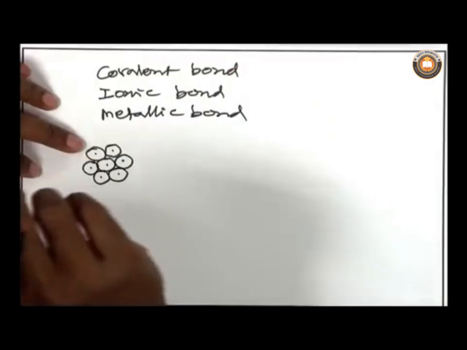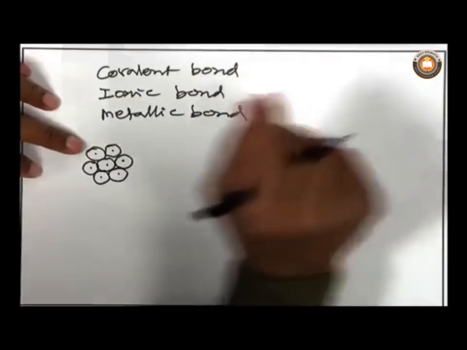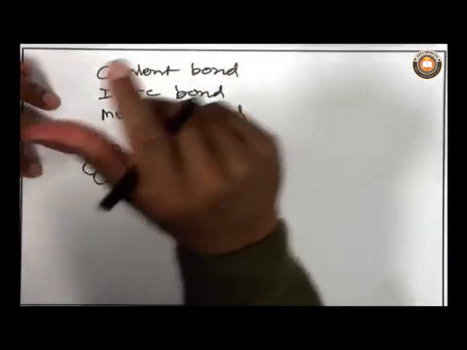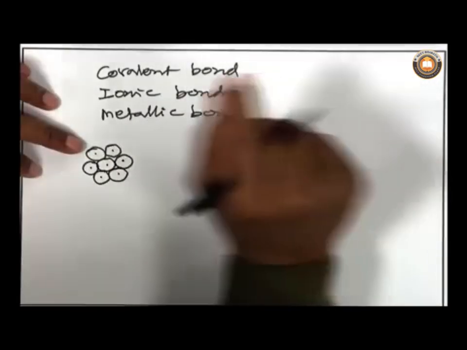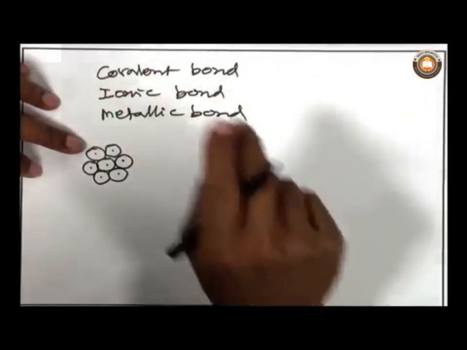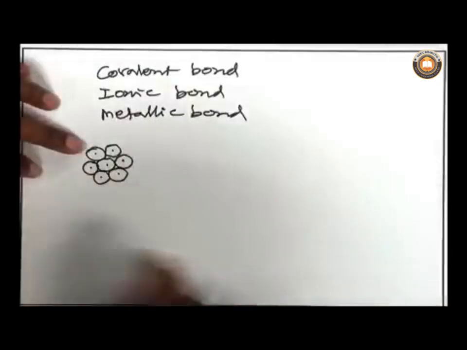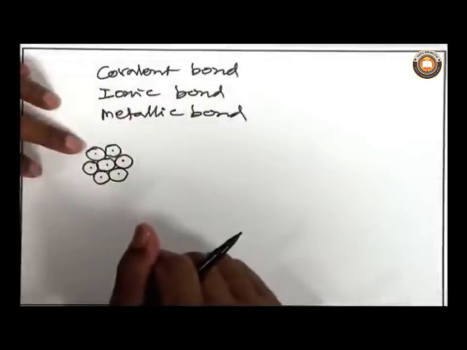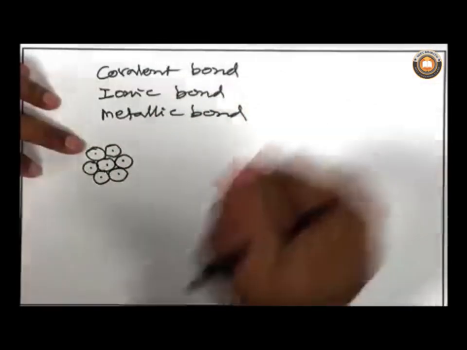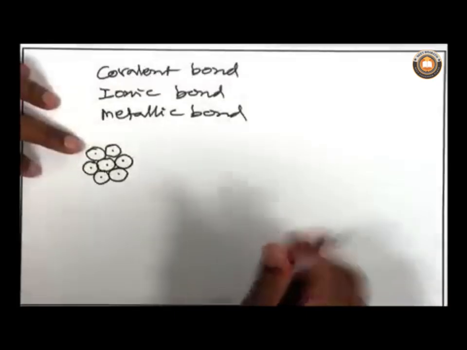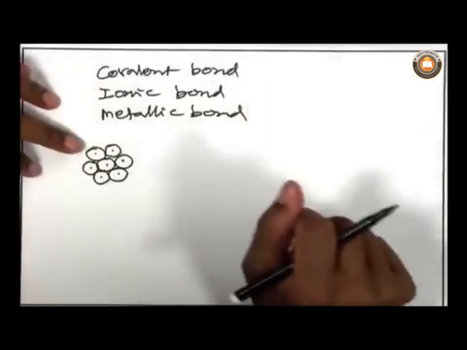Such shared electrons are not located between two atoms; they are actually moving around all over the metal. That creates a sea of electrons in which the nuclei are present.